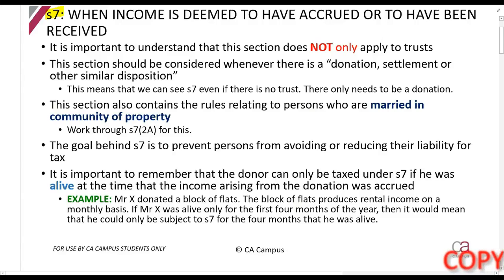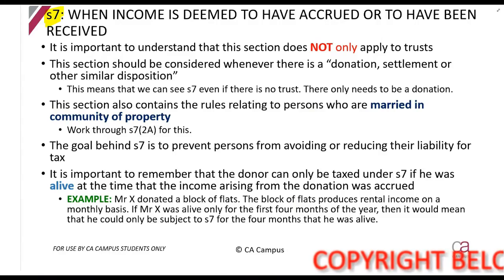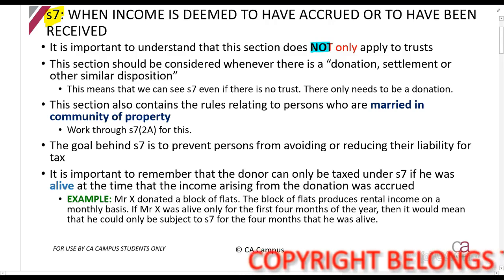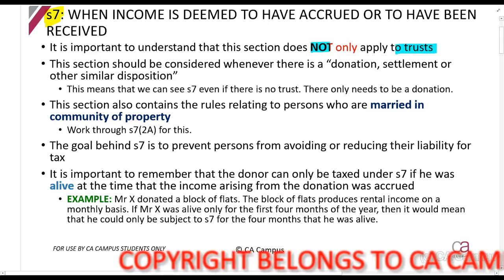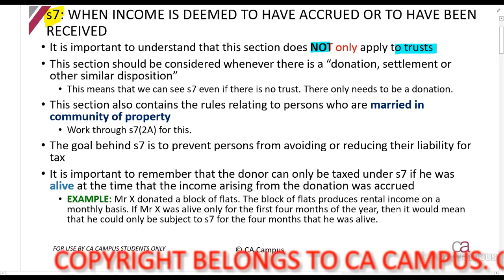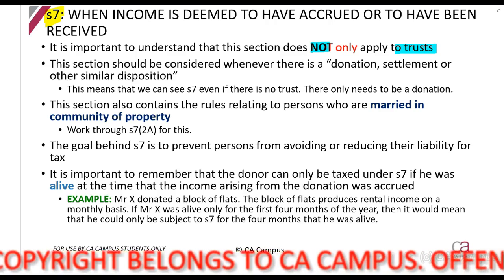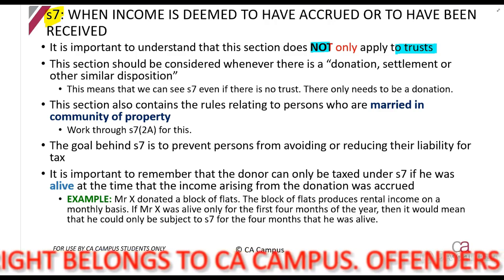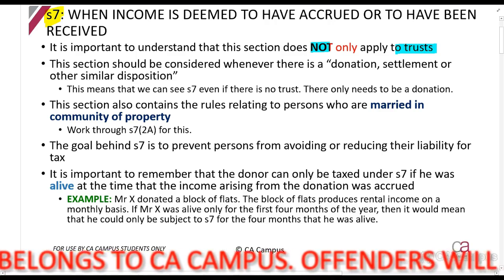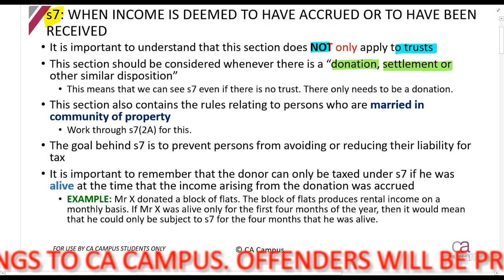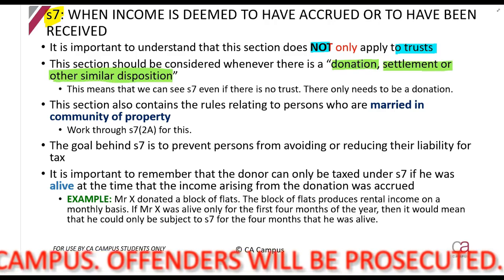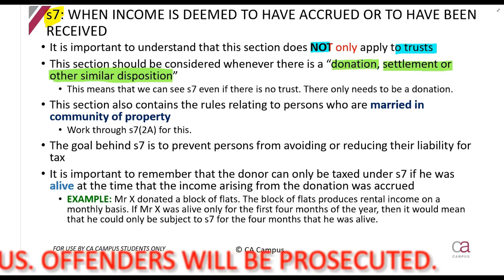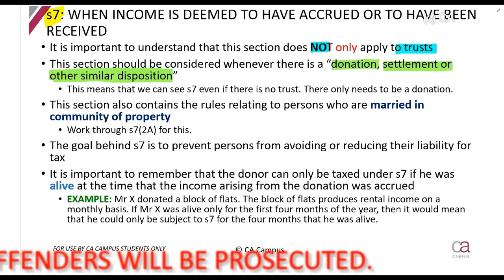Section 7 is an important section for us, but it is important to remember from the start that it is not a section that is only applicable to trusts. This is a common mistake that students make because they quite often ask Section 7 in trust questions, but it's incidental to the fact. Section 7 is not applicable only to trusts. It is applicable whenever there is a donation, settlement, or other similar disposition. These are the words that you'll see in the Act in Section 7. So basically what that means is, if there's a donation, then you should consider Section 7.